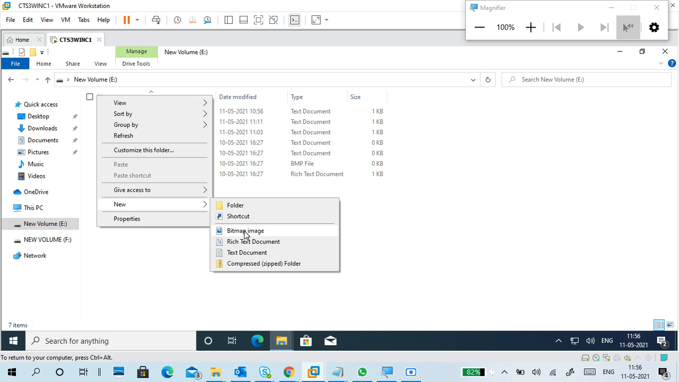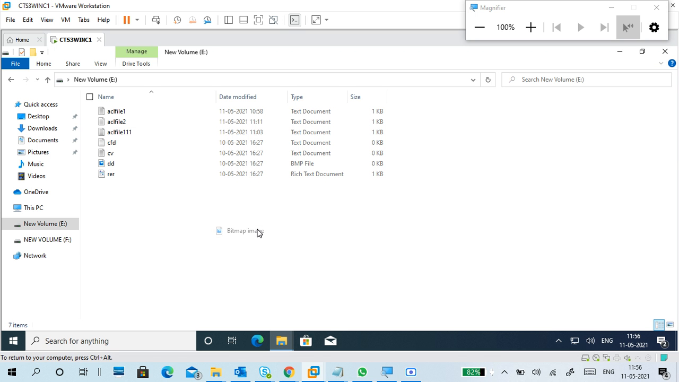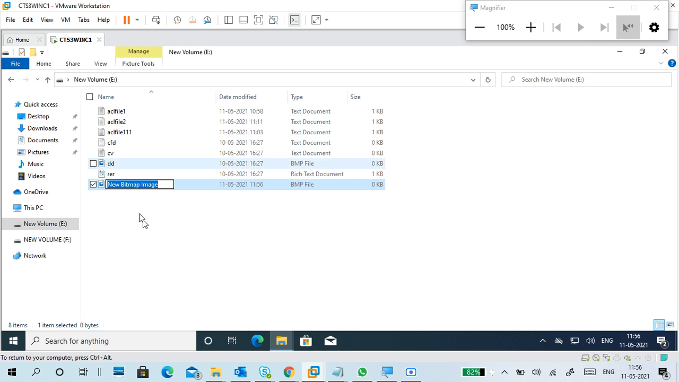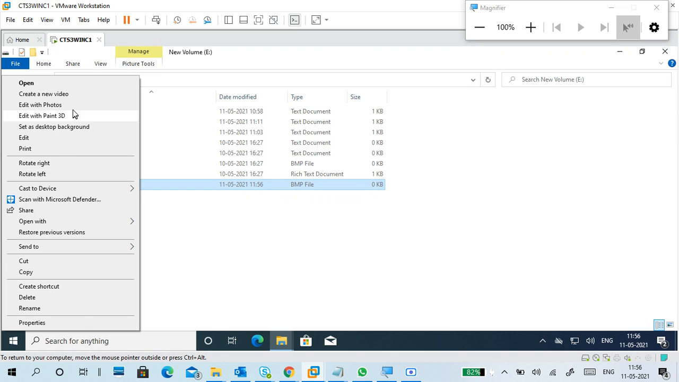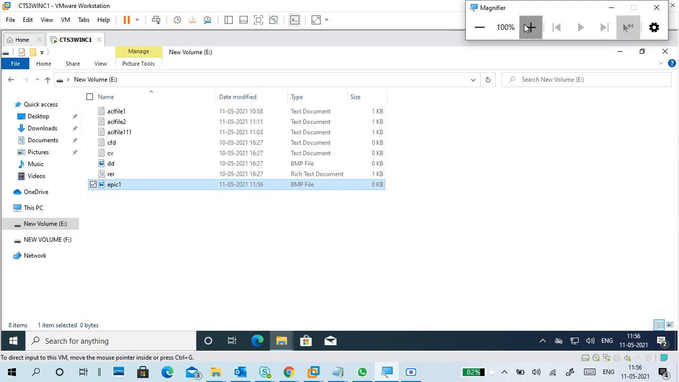Okay, so I'm going to create an image here. Already some empty image is there, so I will put something. E pick one, just some name. And what is the data in that one? Nothing is there. I'm just going to click edit.